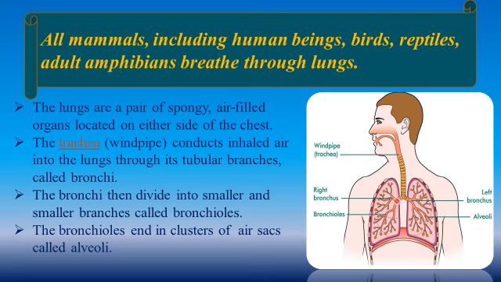Now, the bronchi then divide into smaller and smaller branches called bronchioles. You can see here. The bronchus is again divided into bronchioles, smaller and smaller branches. The bronchioles end in clusters of air sacs called alveoli. At the end of these bronchioles, you can see air sacs.